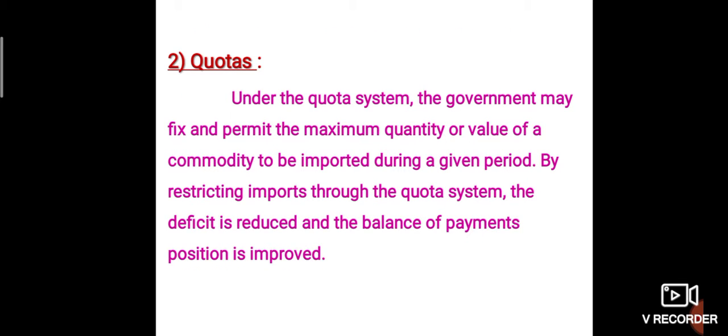Quotas. Under the quota system, the government may fix and permit the maximum quantity or value of a commodity to be imported during a given period. By restricting imports through the quota system, the deficit is reduced and balance of payment position is improved.